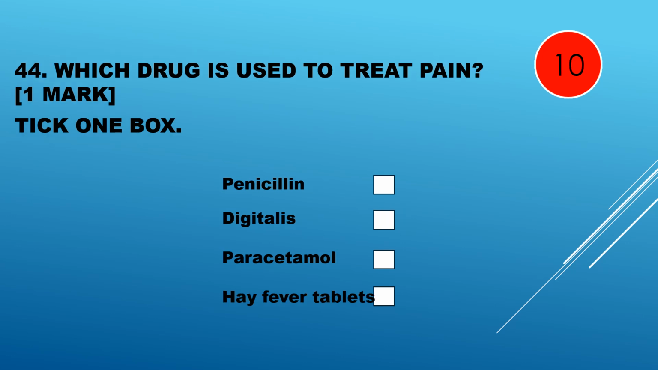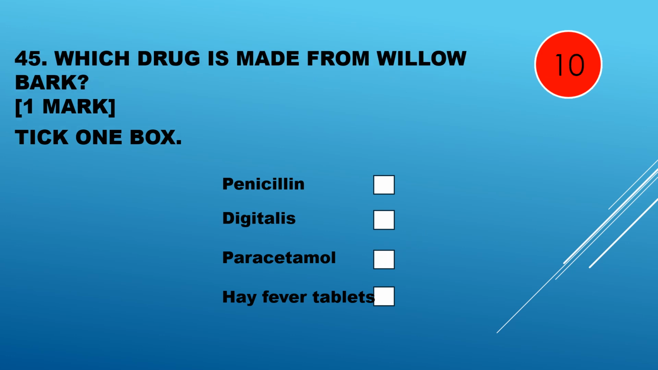Question 44. Which drug is used to treat pain? Penicillin, digitalis, paracetamol, hay fever tablets. Paracetamol is a painkiller. Question 45. Which drug is made from willow bark? Penicillin, digitalis, paracetamol, hay fever tablets. Willow bark is used to make paracetamol.